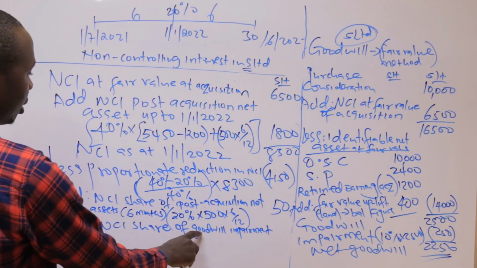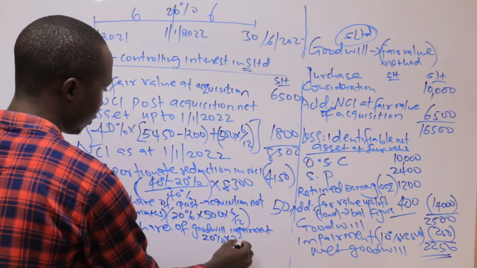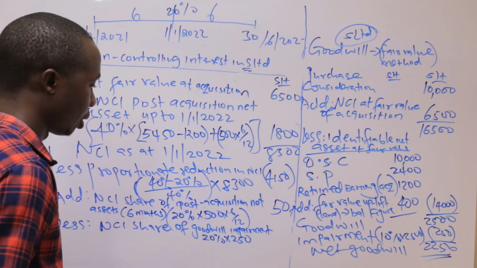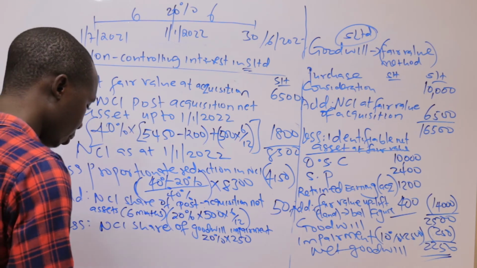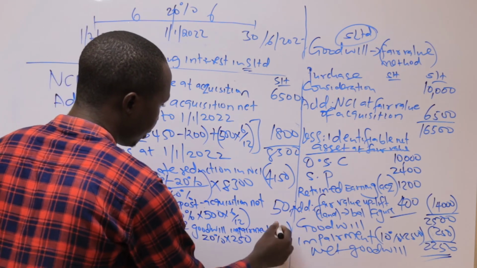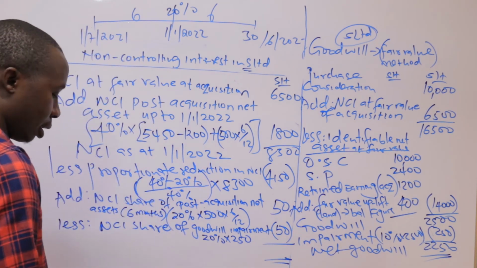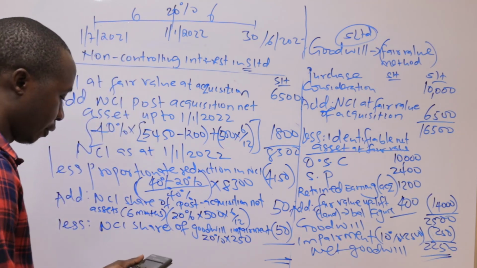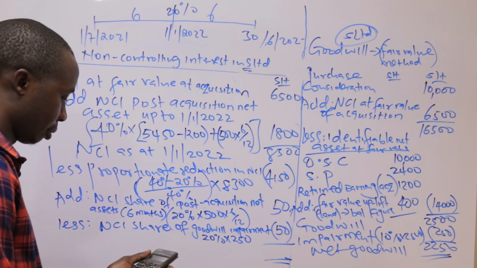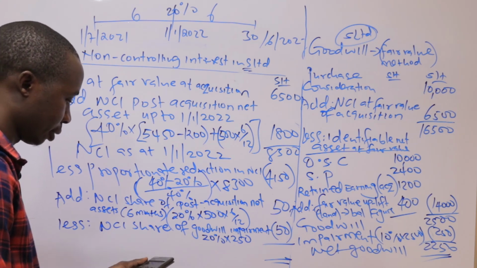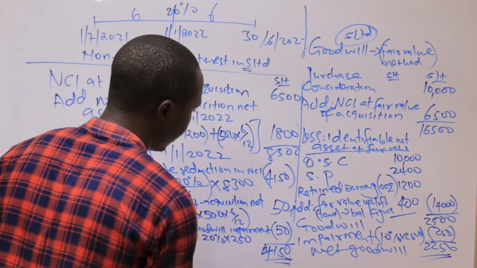So the NCI share of goodwill impairment is 20% of 250, because the impairment is 250. So that is 50. So if I take 8,300 minus 4,150 plus 50 minus 50, I can get the answer being 4,150.